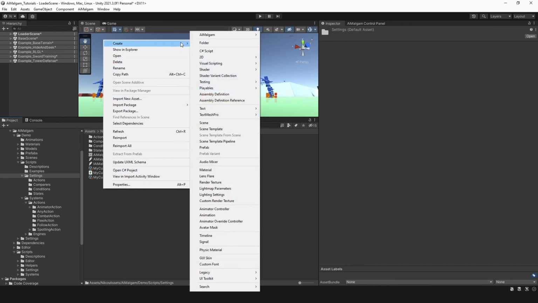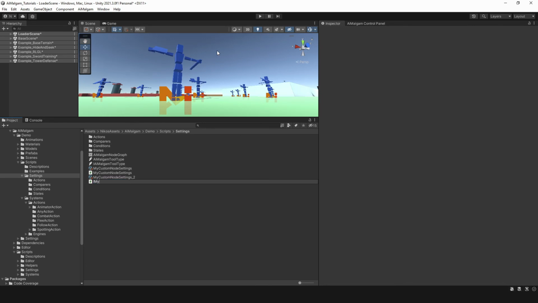We must add another interface that implements the AiMalgam interface.